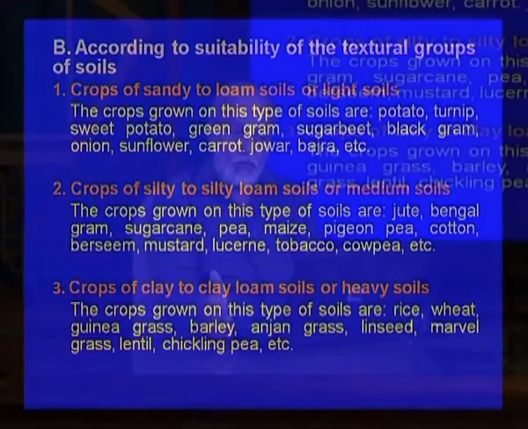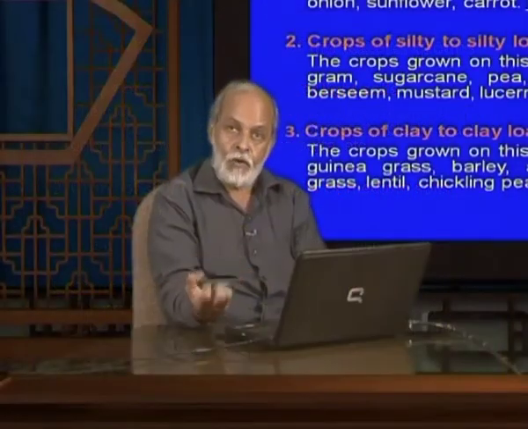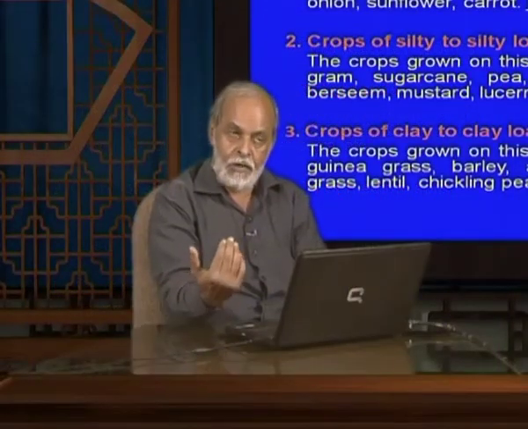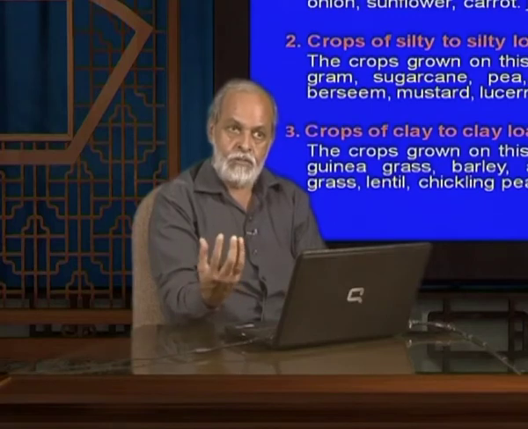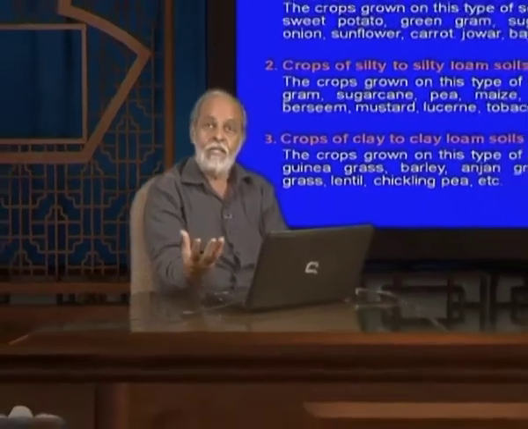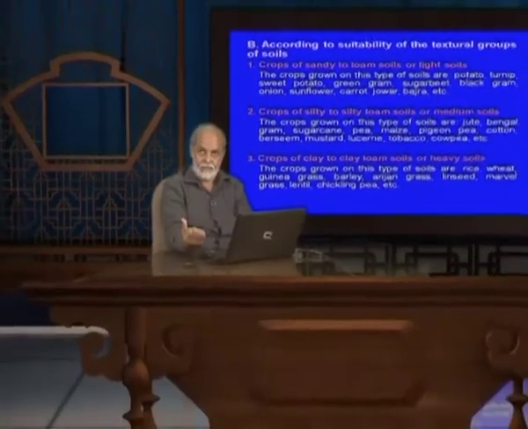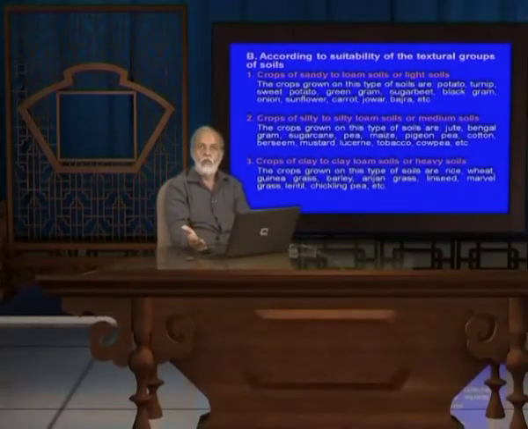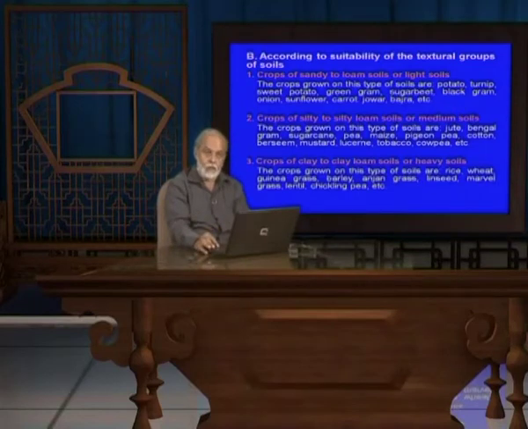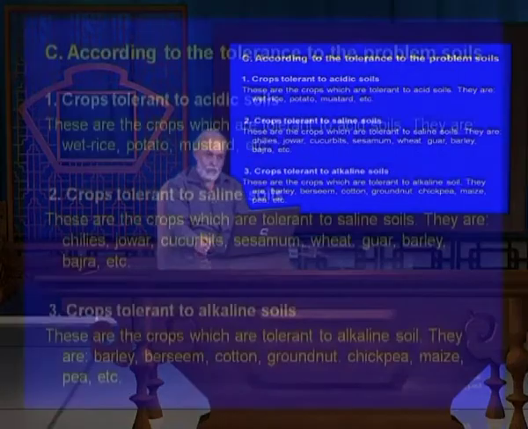So, they can tolerate waterlogging conditions, because the soil structure depends on the soil texture. Suppose in a sandy soil, 80% is sand, and in clay soil there is more than 40 to 50% clay. So, according to the texture of the crops, an agronomist must have knowledge about the soil also, which type of crops can be grown.